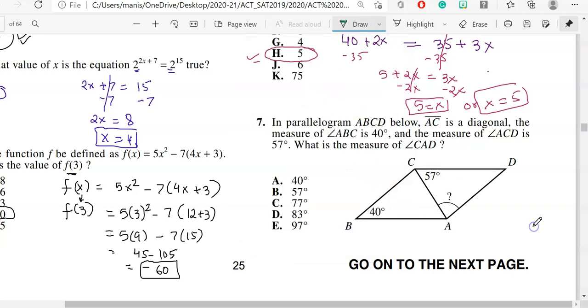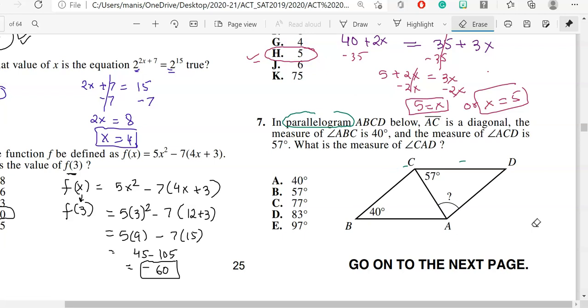Okay, let's look at the next question. In parallelogram ABCD, AC is the diagonal, the measure of angle ABC is 40 and the measure of angle ACD is 57. What is the measure of angle CAD? So I will expand this line over here. Okay, let me expand this line over here.